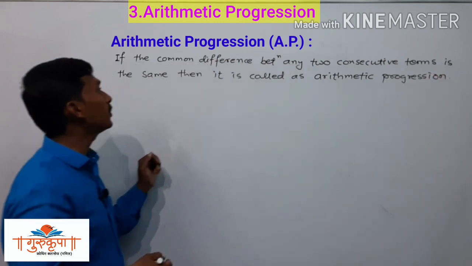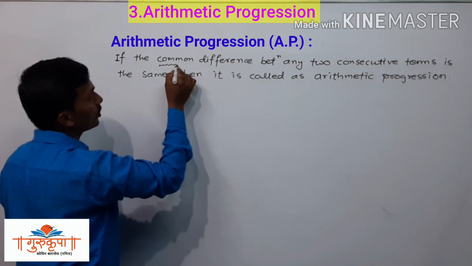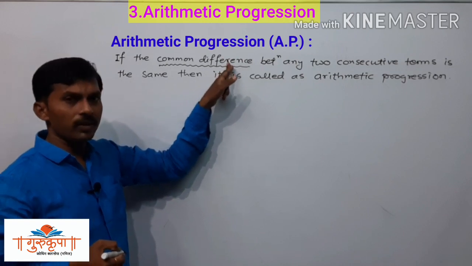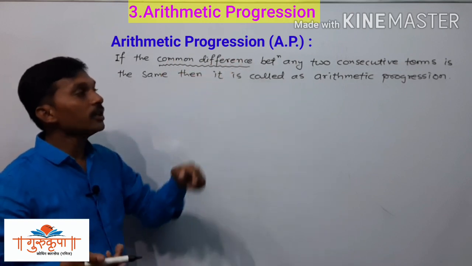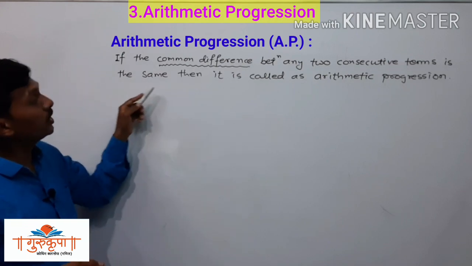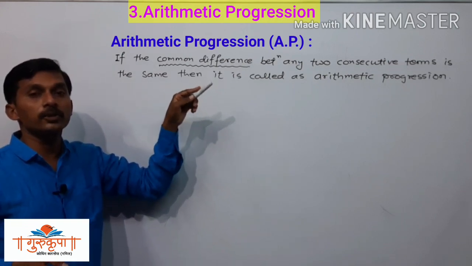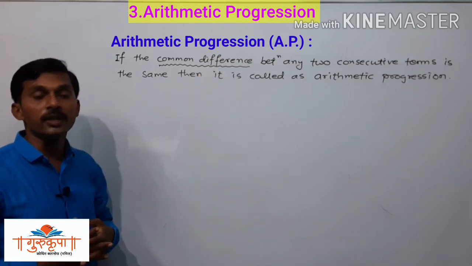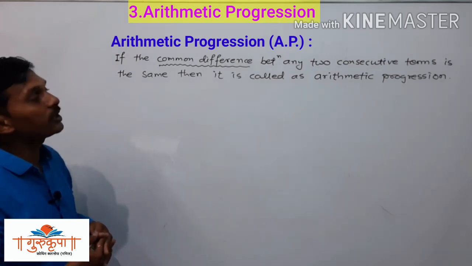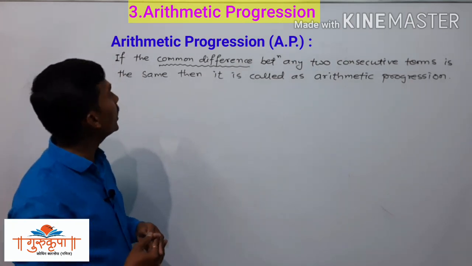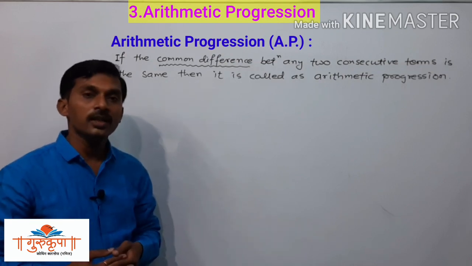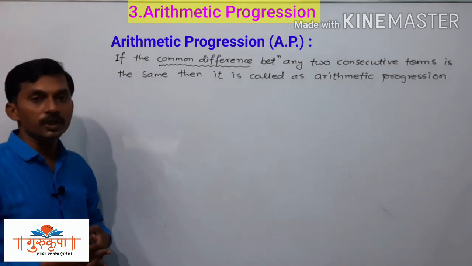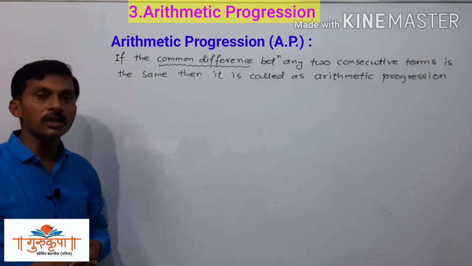Now what is common difference? That is very important. Difference means we will take subtraction. Common difference between any two consecutive terms is the same, then it is called arithmetic progression. Difference means we have to take the subtraction of two consecutive terms, and if that subtraction is the same every time, or constant every time, then that progression is called arithmetic progression.